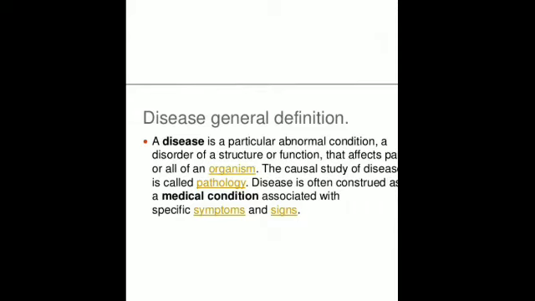That is, it is a particular abnormal condition. Any change in the normal state of the body that causes discomfort, or affects the health of a person, is called a disease.